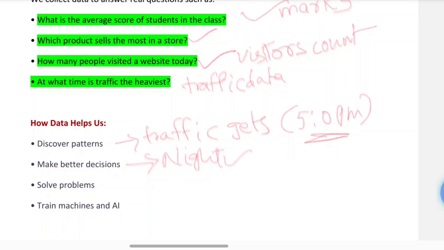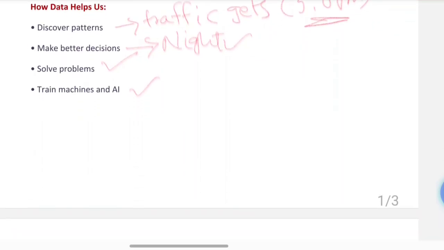That is data. It helps to solve problems like reducing waiting time in hospitals, right? And for training machines and AI, like making smart assistants or self-driving cars, we need data. I think you got some idea, right?